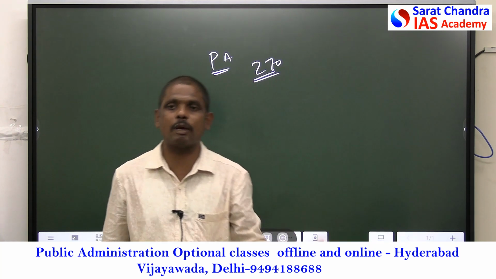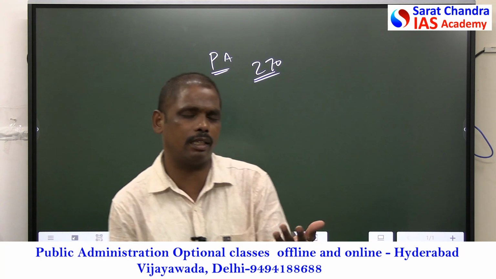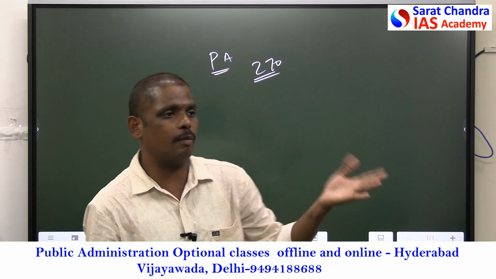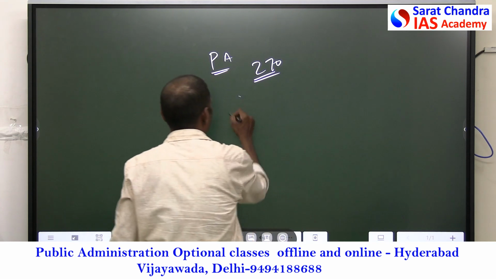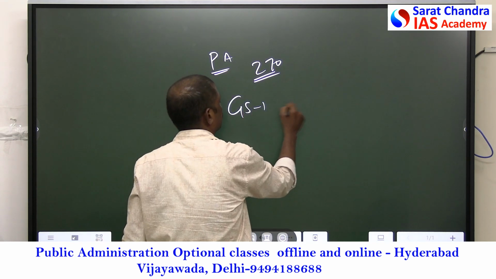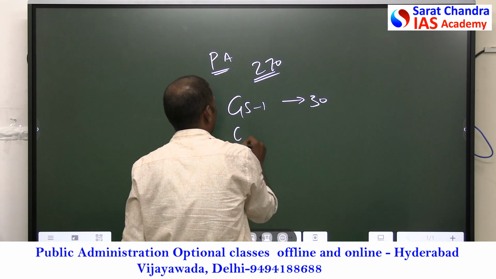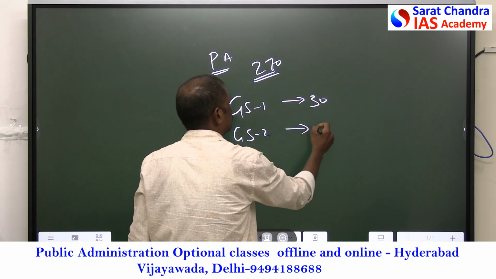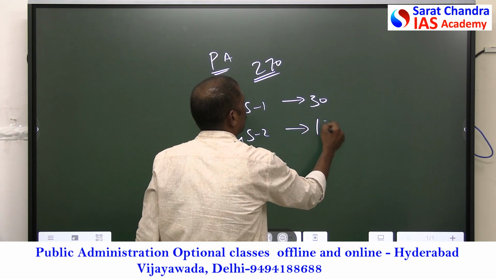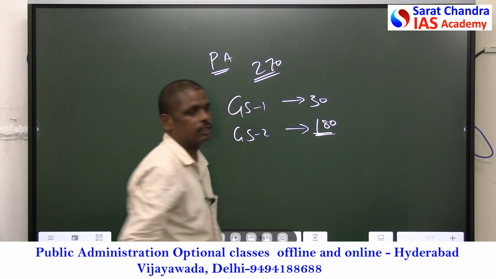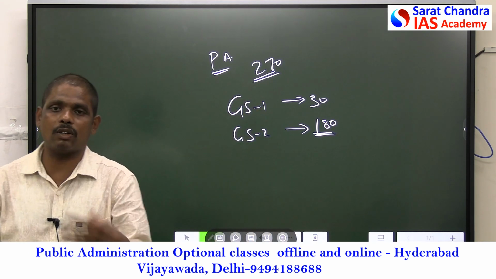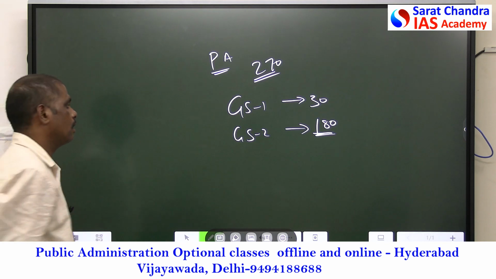If you take GS paper 1, the contribution is around 30 to 40 marks. In GS paper 2, you can expect around 180 marks; with the knowledge of public administration, you can answer 180 marks.